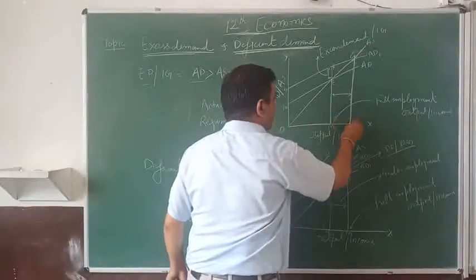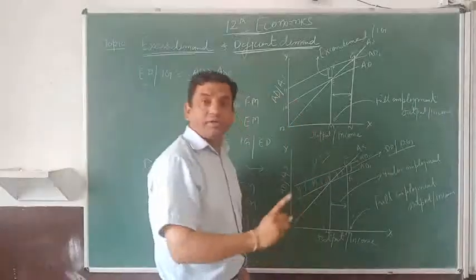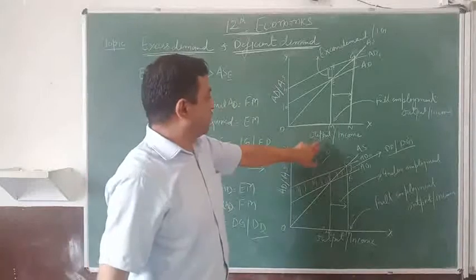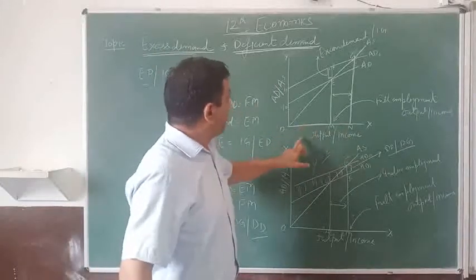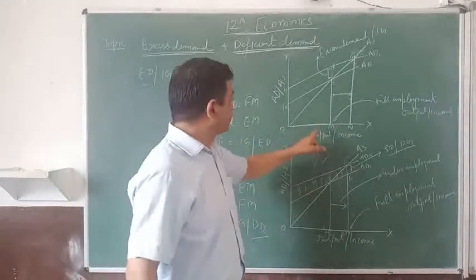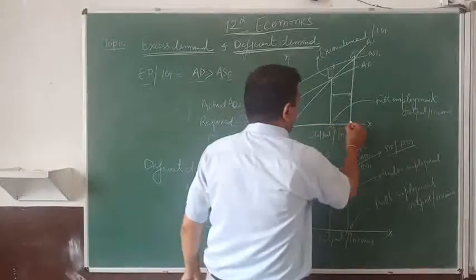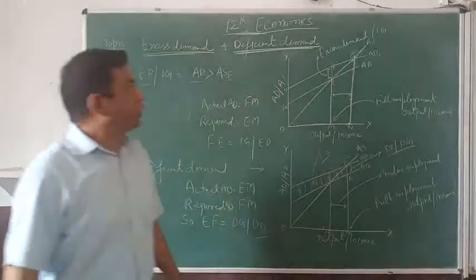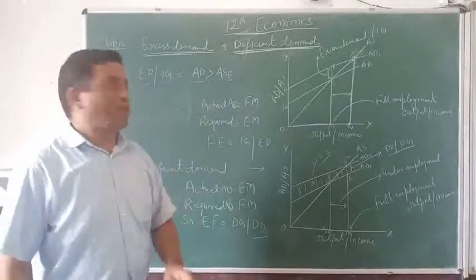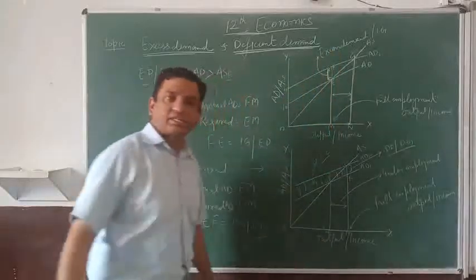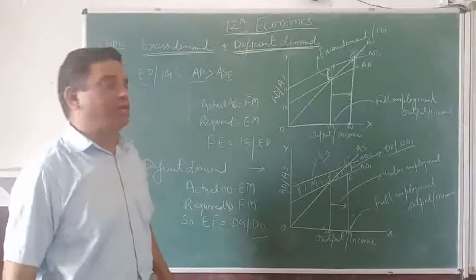So because of that, actual output is ON. Required level of output and income should be OM. So because of which MN becomes the, you can say, excess demand, and this EF is called excess demand or inflationary gap.